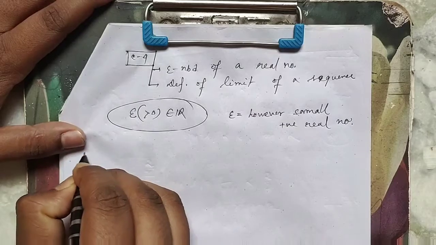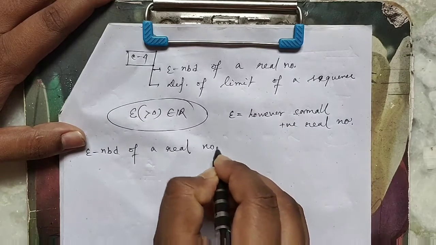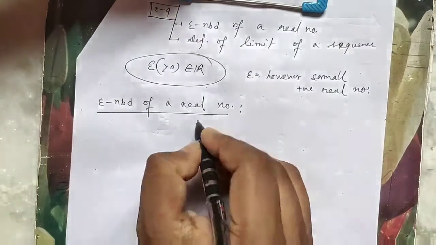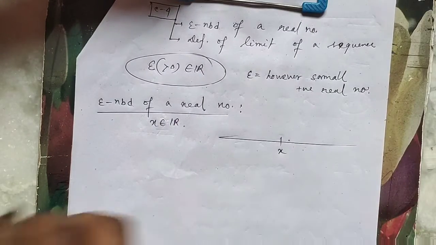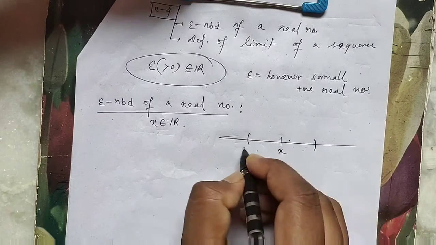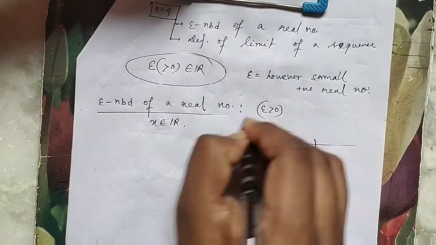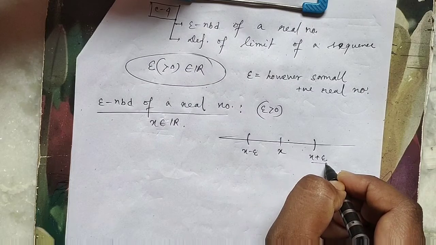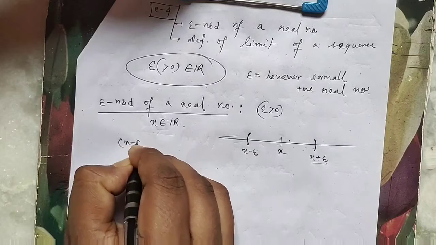Now epsilon neighborhood of a real number. Let x be any real number. Then the open interval x minus epsilon, x plus epsilon. Since epsilon is greater than 0, this is x minus epsilon and this is x plus epsilon. So the open interval x minus epsilon and x plus epsilon